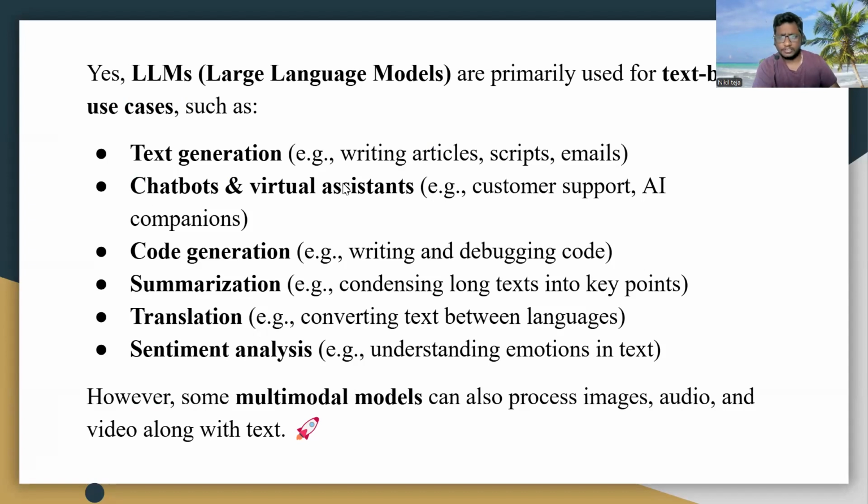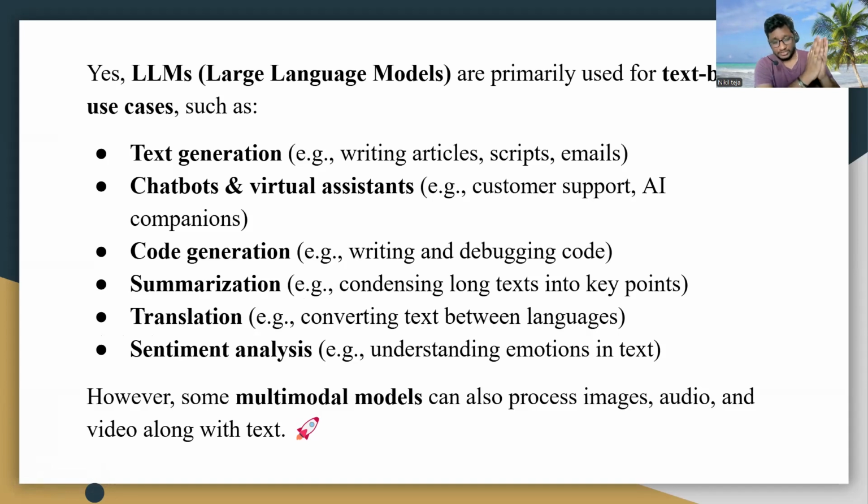If we integrate that into any website, it will be used as a chatbot too. It can help us with customer support, AI companions. It will be giving customer support for us, chatbots and virtual assistants, and code generation. It can generate the code also for us. Then summarization. There is a particular AI tool called Humata AI, I think.